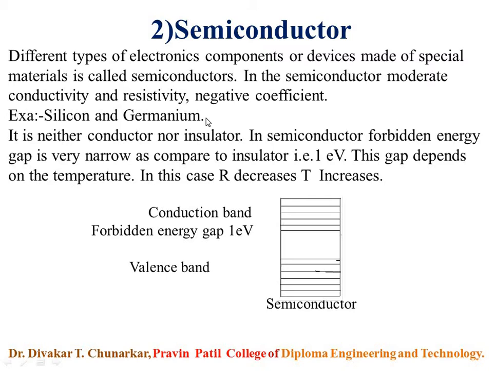This gap depends on the temperature of the material. In semiconductor, resistance decreases as the temperature increases.